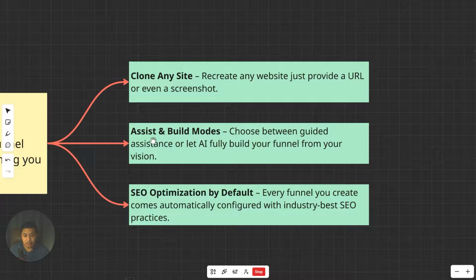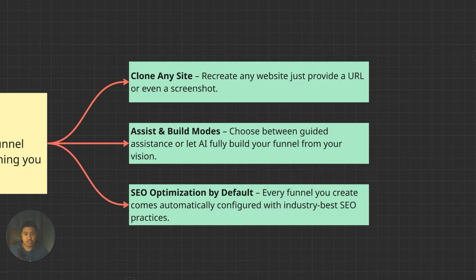Next is you can either pick between assist and build modes. So with this one, you'd be able to choose between guided assistance, or you can let AI fully build your funnel from your vision. What you can do is you can let AI do the building initially, and then later on, if you want to tweak something, you can just do it manually yourself. In that way, you'd be very efficient when it comes to building websites and funnels with the help of AI compared to not having AI at all.